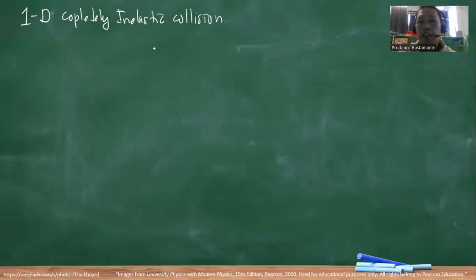So what does it mean? What's the difference? Okay, number one, the total momentum in the x component, the p total, is constant.